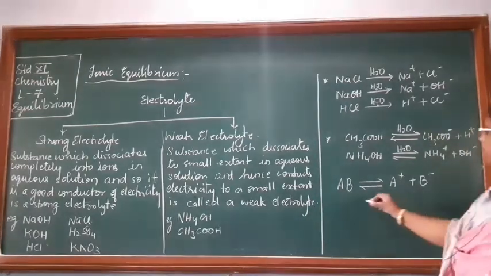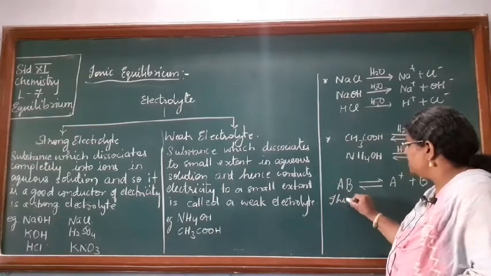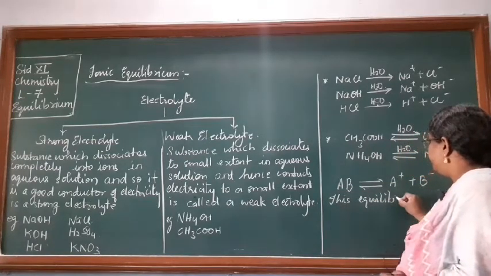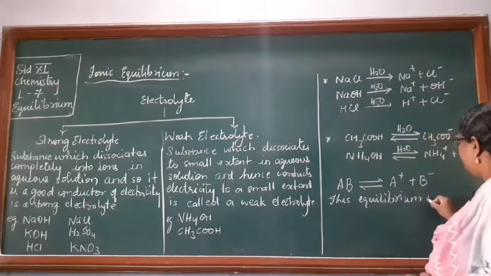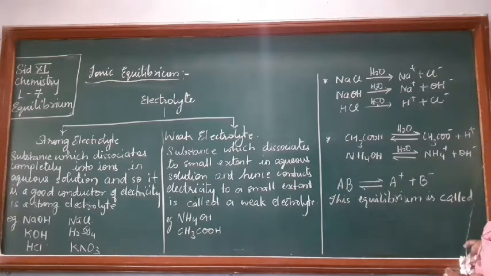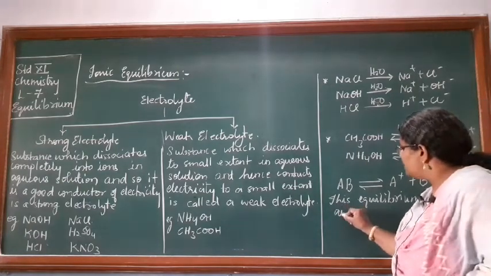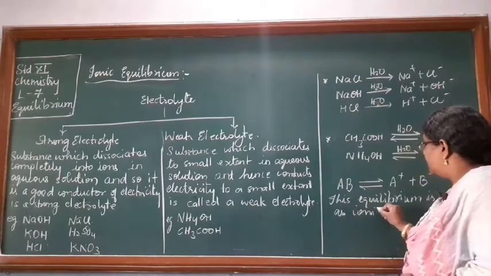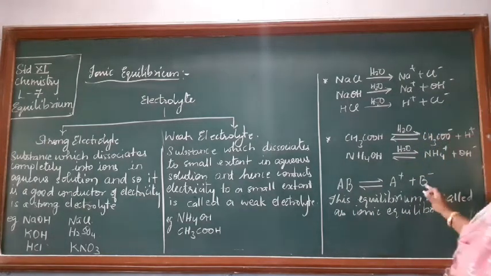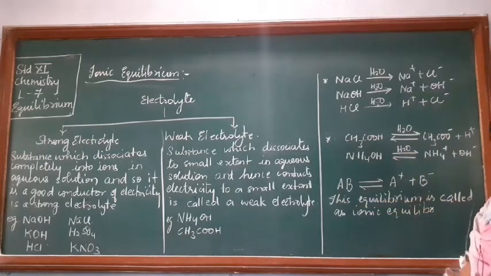And this kind of equilibrium is called ionic equilibrium. Why? Because there are ions which are present in equilibrium with the salt. So this is called ionic equilibrium.